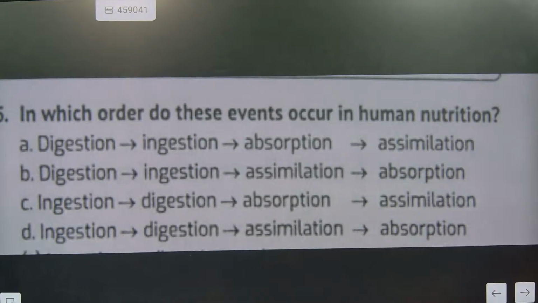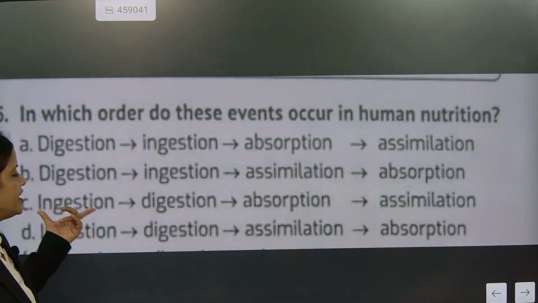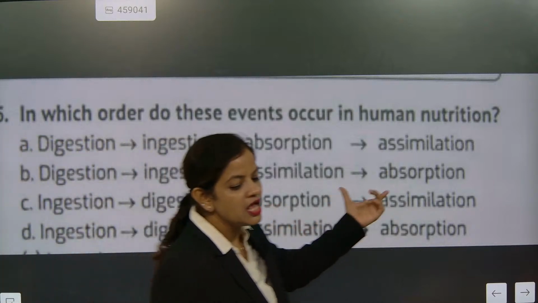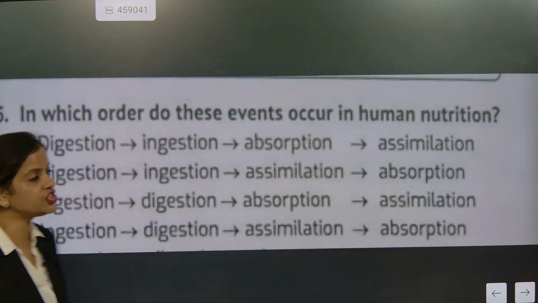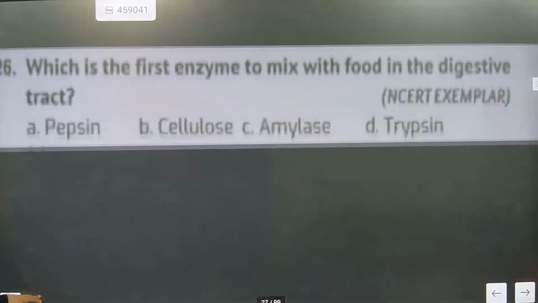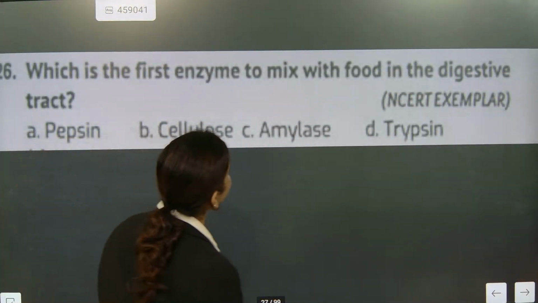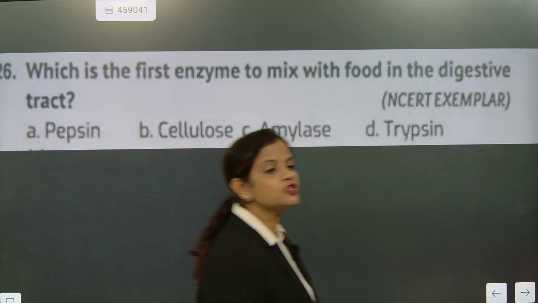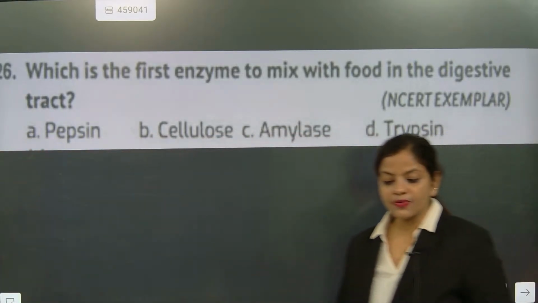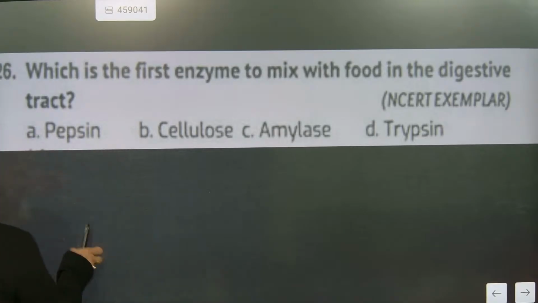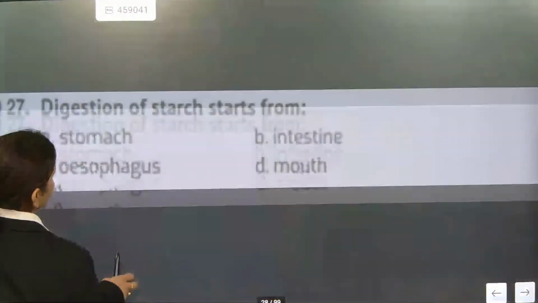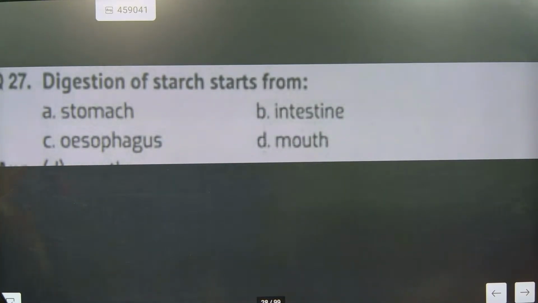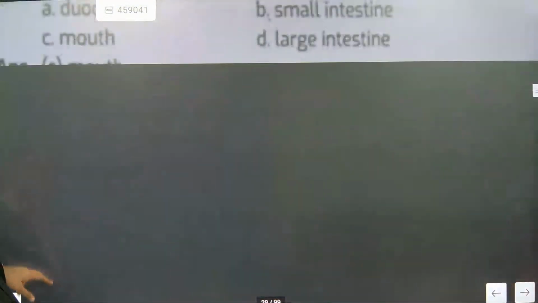Now here, what is the order of these events in human nutrition? Ingestion, digestion, absorption, assimilation, and the last one is egestion. Next, which of the following is the first enzyme to mix with food in the digestive tract? Amylase, because it is obtained from saliva. Since it is obtained from saliva, amylase is the first biocatalytic enzyme. Digestion of starch starts from the mouth, because partial breaking will be done in the mouth.